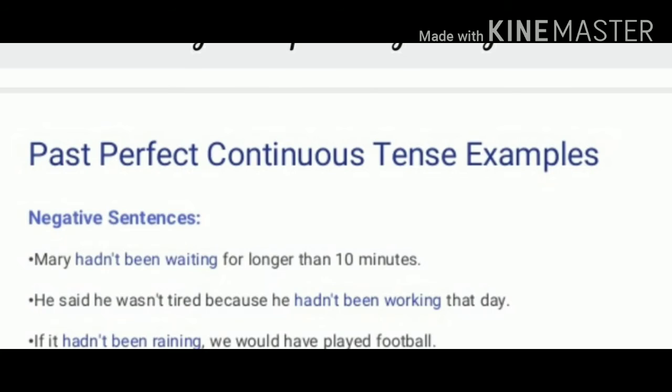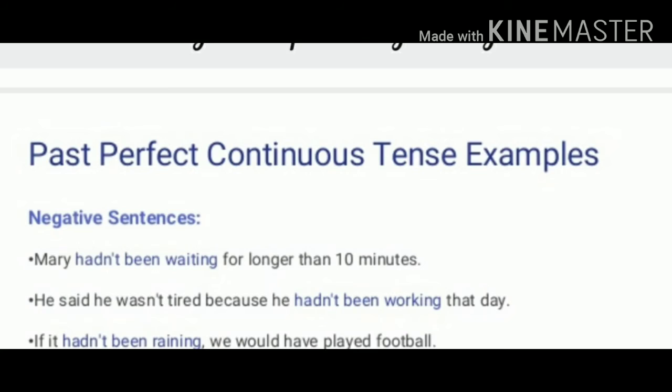Mary had not been waiting for longer than 10 minutes. He said he wasn't tired because he hadn't been working that day. If it had been raining, we would have played football. In the sentence, we used had plus not plus been plus ing form. In the sentence, Mary had not been waiting for longer than 10 minutes, had not been waiting is a past perfect continuous tense.